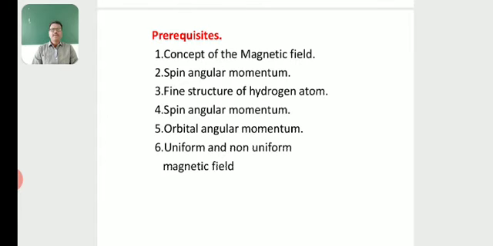Prerequisites, that means for the study of fine structure of spectral lines, we must require certain things: concept of the magnetic field, spin angular momentum, fine structure of hydrogen atom, orbital angular momentum, uniform and non-uniform magnetic field.